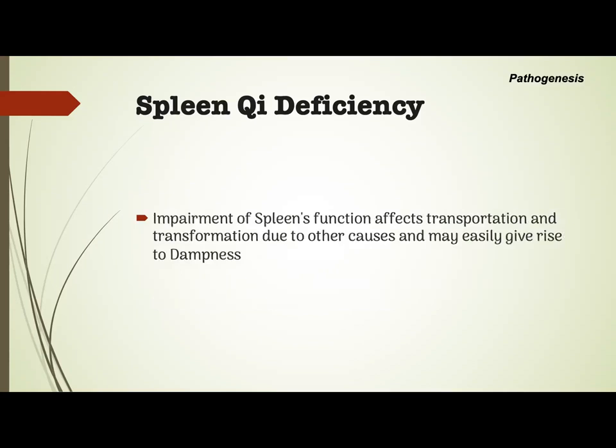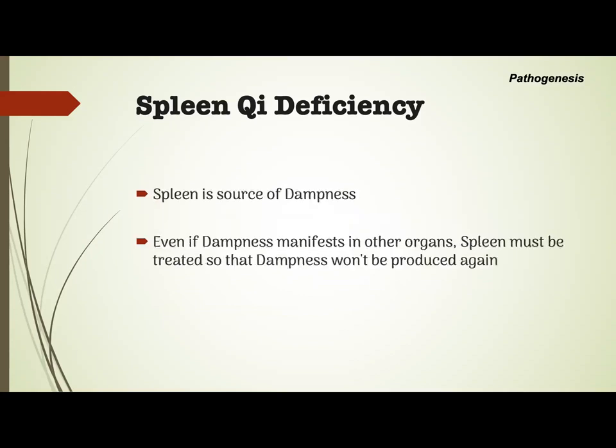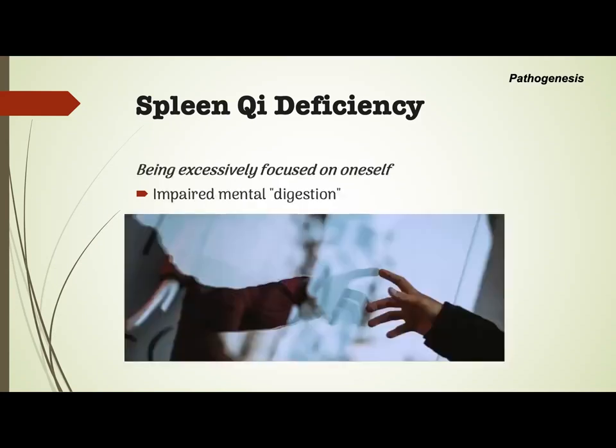Impairment of spleen's function affects the transportation and transformation due to other causes, and this may easily give rise to dampness. Spleen is the source of dampness. Even if dampness manifests in other organs, spleen must be treated so that dampness won't be produced again. Being excessively focused on oneself. So all you think about is yourself. This is due to impaired mental digestion.